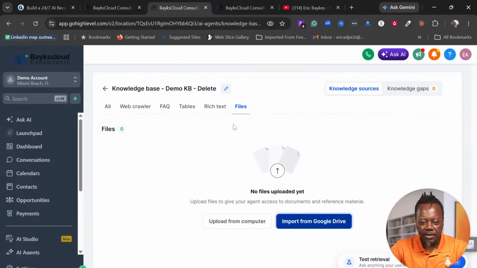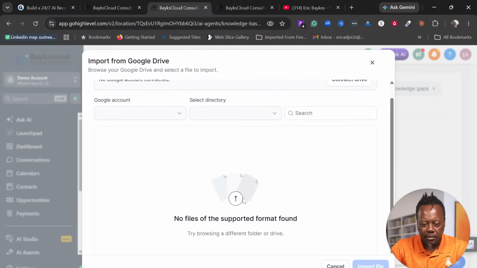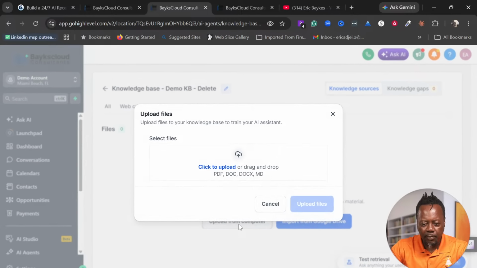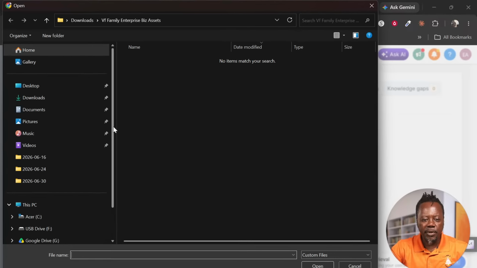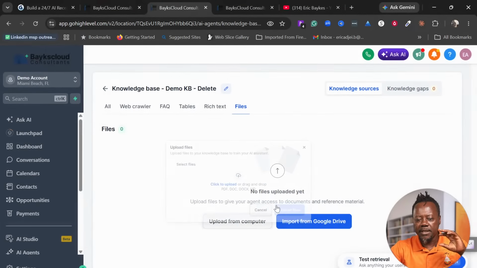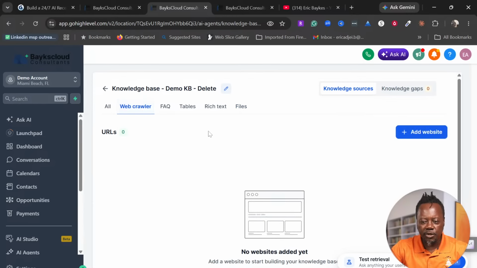For that, you can also add files from your computer. So you upload from here. You can pick any file you have that is specific to your business, that is going to help your business. One thing you can also do is add your website.